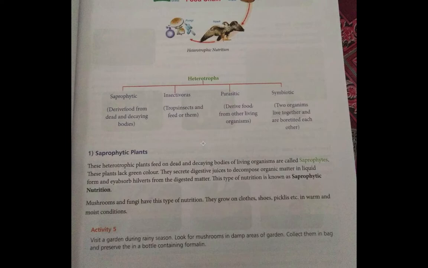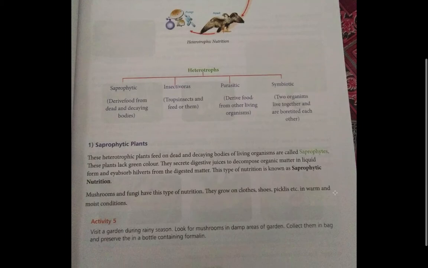So saprophytic plants, what they do is, suppose a dead animal or a dead plant is lying on the floor. These saprophytic organisms secrete some digestive juice. When the digestive juice falls on the dead organism, it digests its body. So it gets easier for the saprophytic plants to consume that. This type of nutrition is known as saprophytic nutrition.